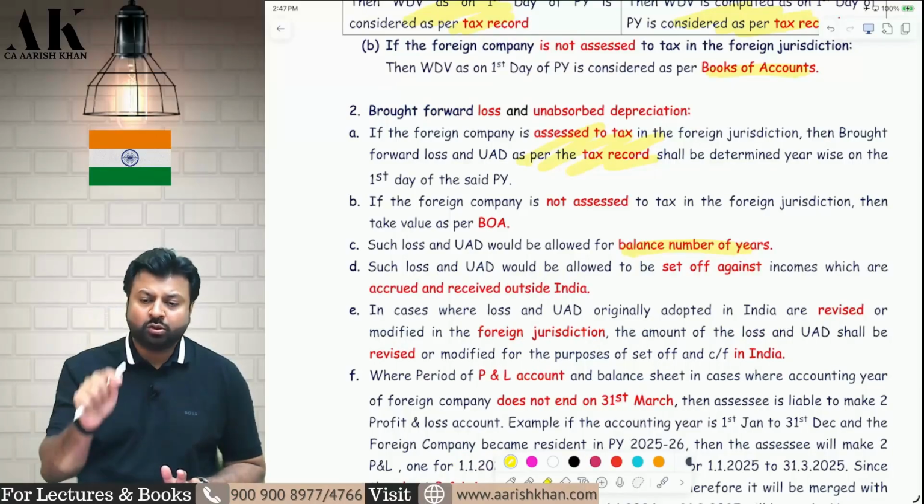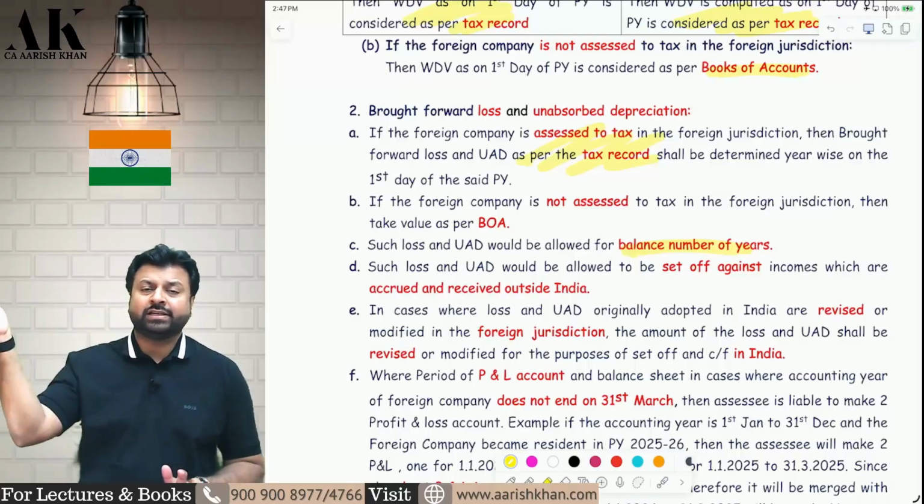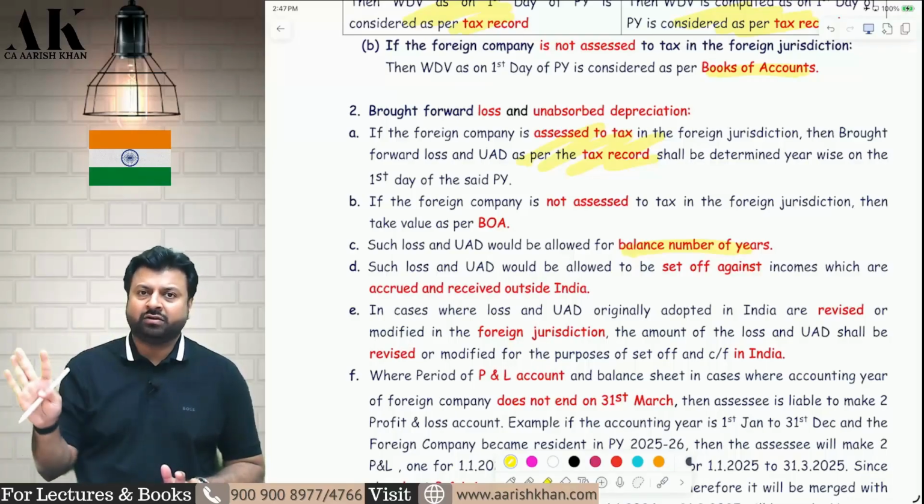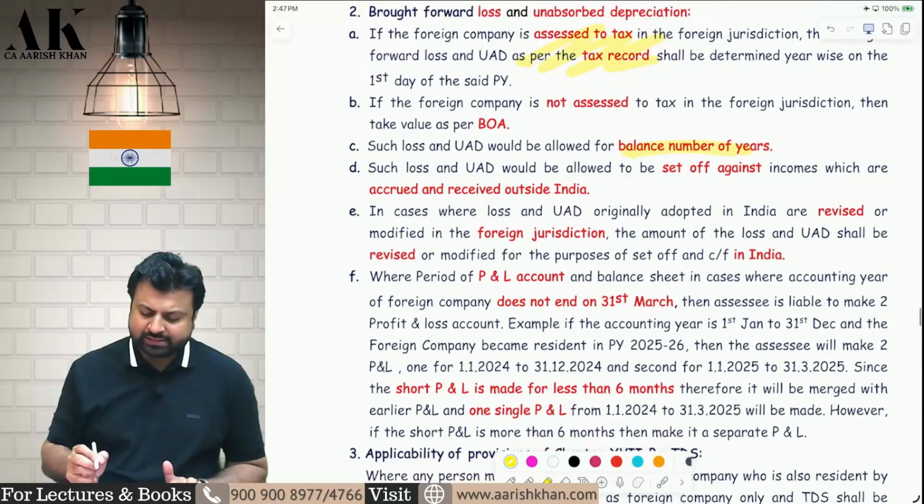Any income which is accrued in India or which is received in India, such losses which are incurred outside India cannot be set off against that. You can only set off against income which is accrued outside India or income which is received outside India.